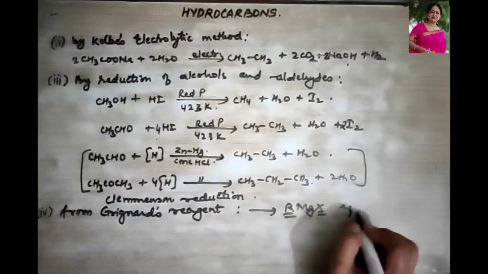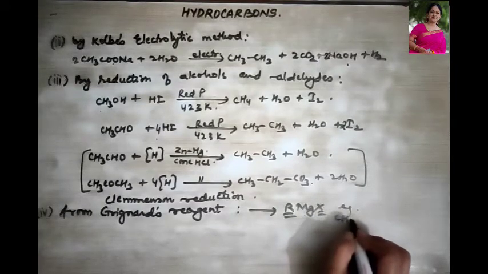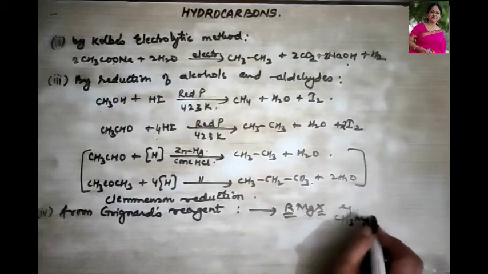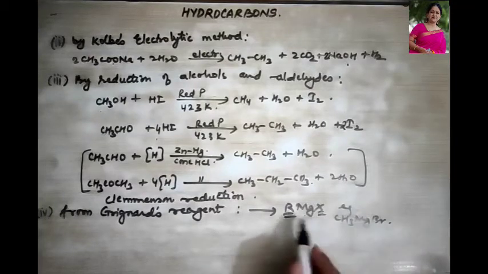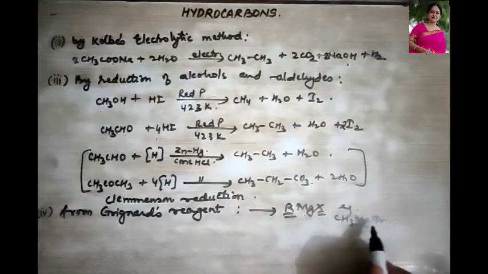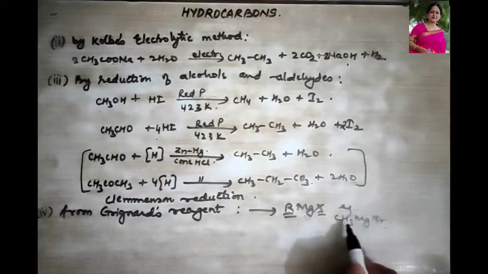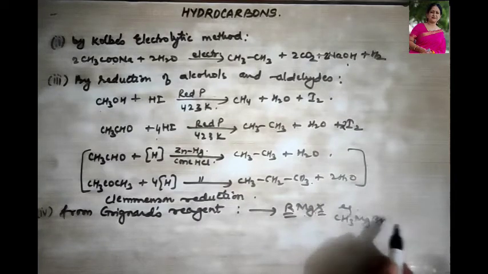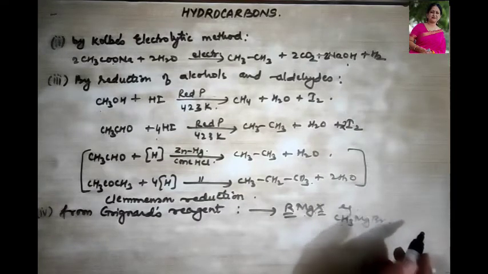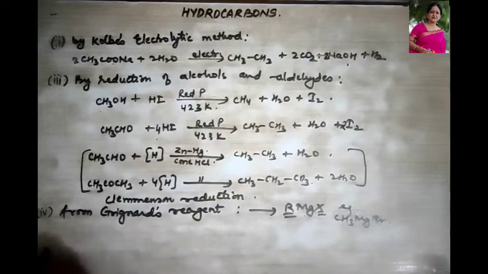So the example could be like CH3MgBr. What did I say? R is your alkyl group, Mg and X is your halogen. So this will be your Grignard's reagent. Okay. I can use C2H5MgI. That is also your Grignard's reagent. So quickly let us do some reactions with Grignard's reagent.